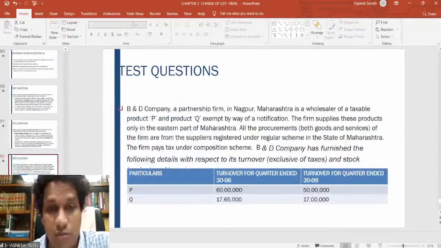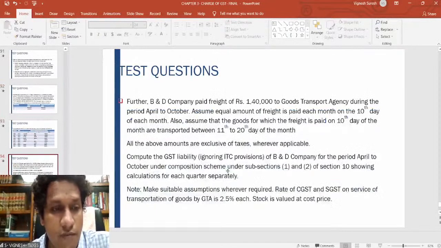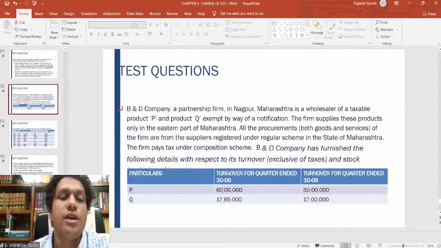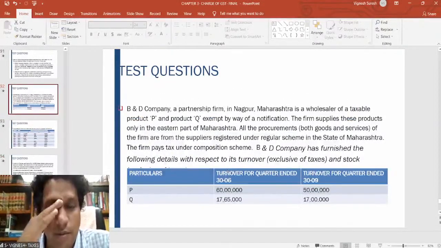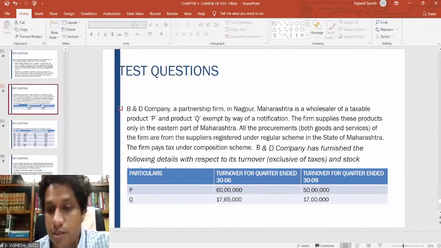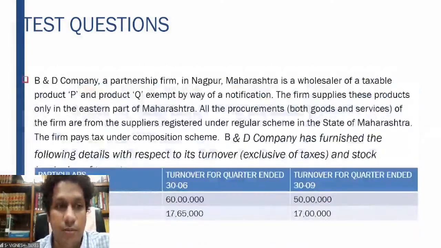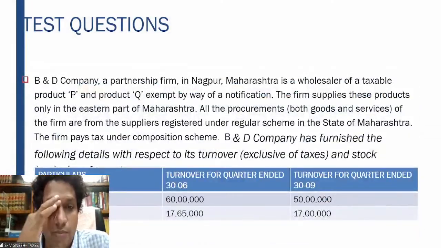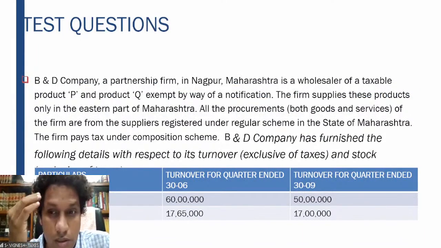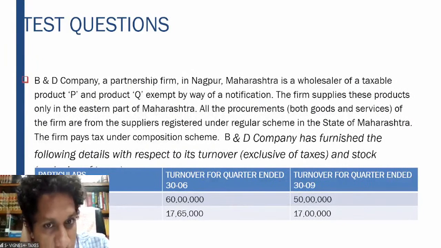Let's go through this problem, a slightly bigger and more elaborate problem. We'll work it out in the next class, once we meet on Tuesday. B&D Company, a partnership firm in Nagpur, Maharashtra, is a wholesaler of taxable product P and product Q, exempt by way of notification. This firm supplies the products only in the eastern part of Maharashtra.